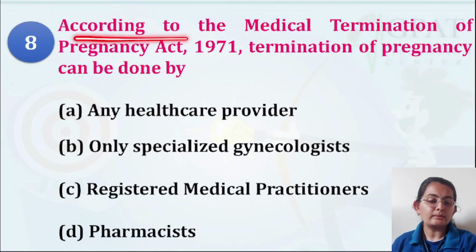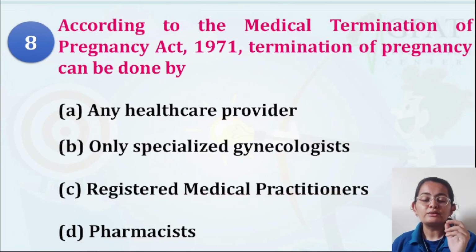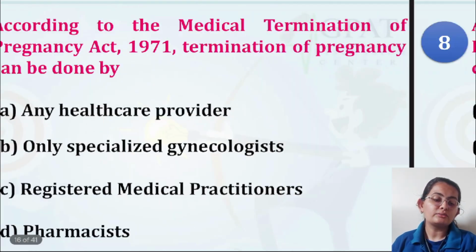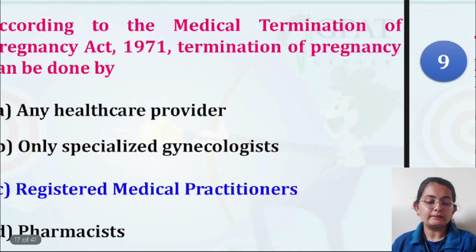Question number 8 is talking about, according to the MTP Act, termination of pregnancy can be done by whom? Anyone can do it, any health care provider, only a specialized gynecologist, a registered medical practitioner, or a pharmacist. There is a specific mention in the Act when you download it, that there should be a registered medical practitioner who is eligible under this Act. Those are the only ones who will be terminating the pregnancy.